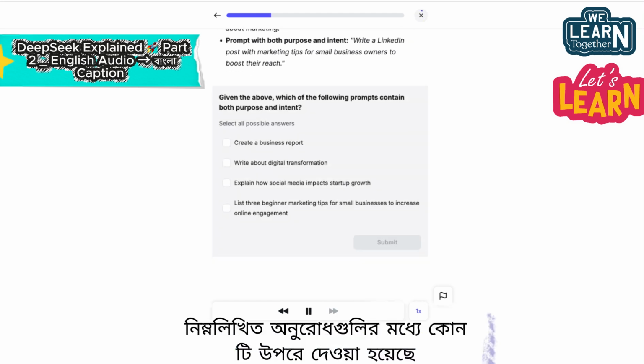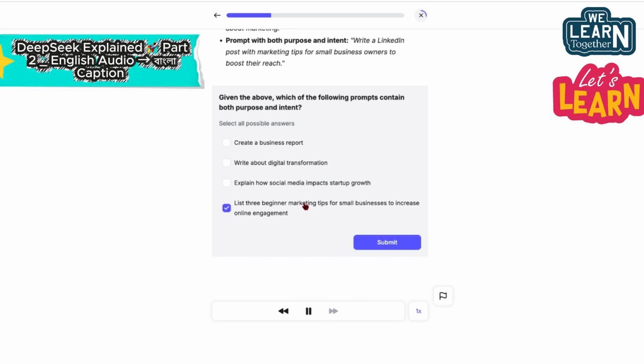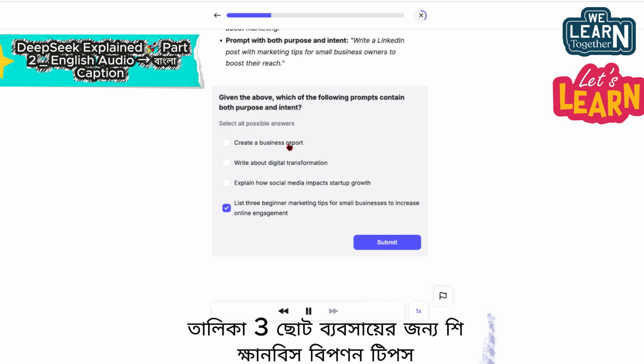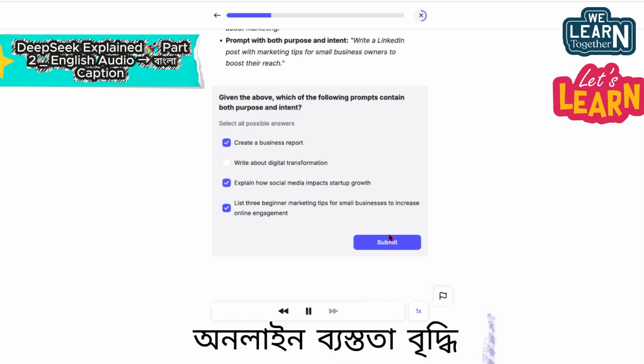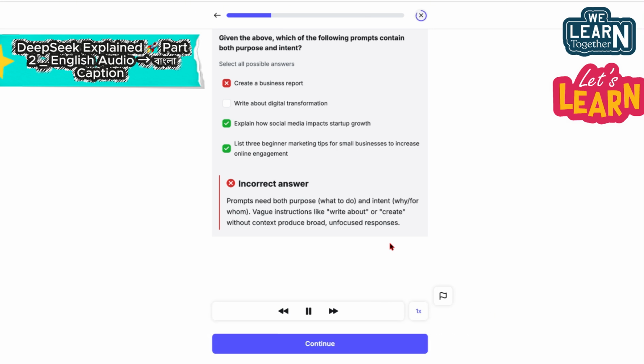Given the above, which of the following prompts contain both purpose and intent? List 3 beginner marketing tips for small businesses to increase online engagement. Explain how social media impacts startup growth. Create a business report. Write about digital transformation.